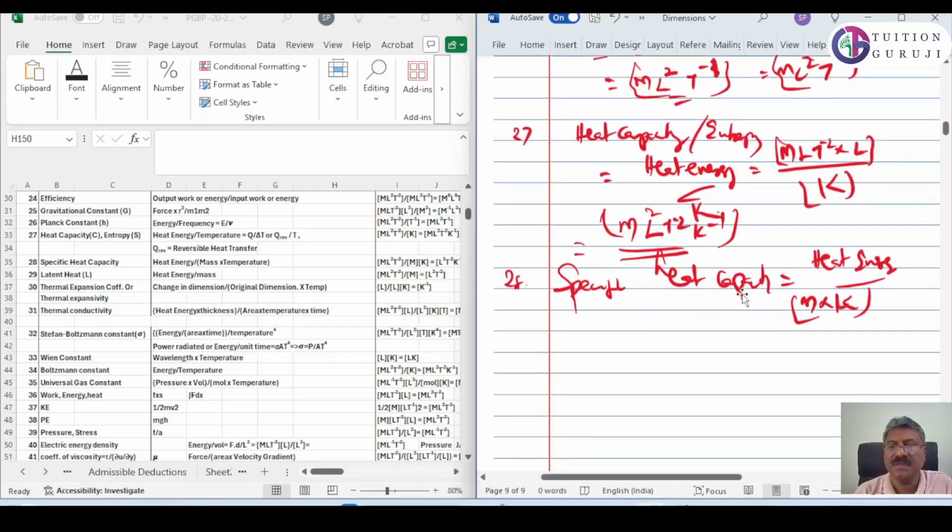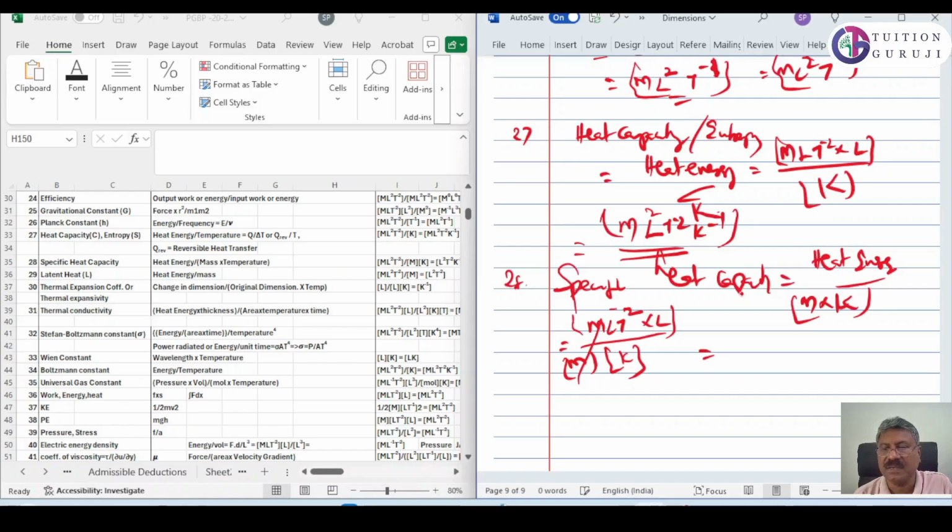Energy, we know, is force into distance, m L t raised to minus 2 into L, divided by mass into temperature. That means m and m get cancelled. Then L square t raised to minus 2 K raised to minus 1.